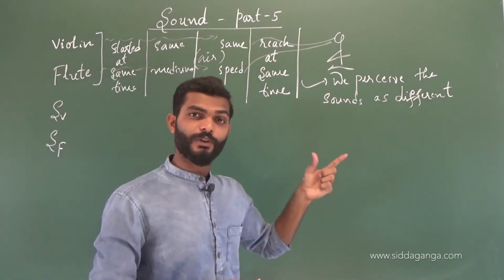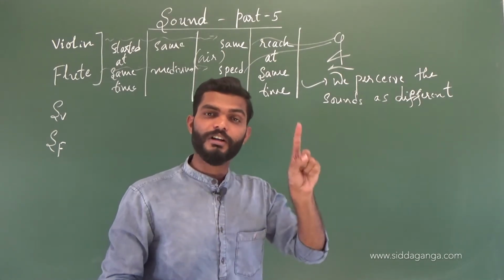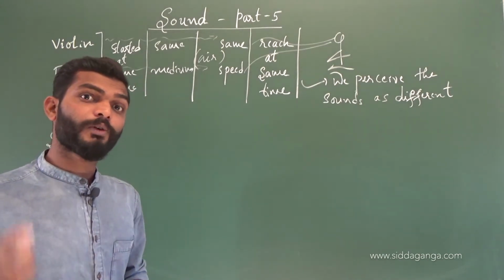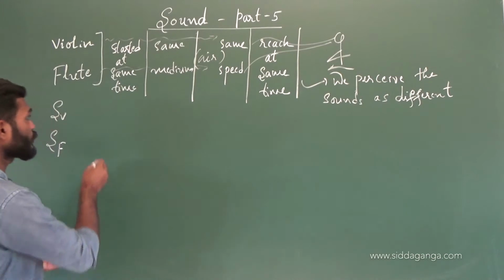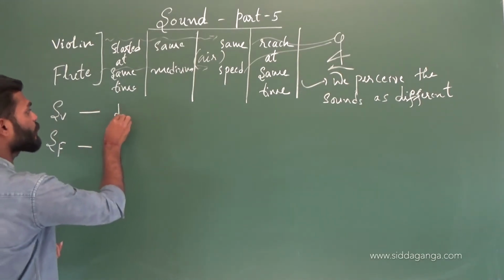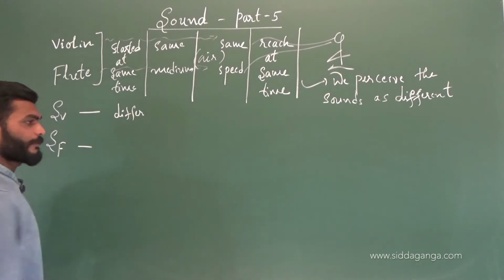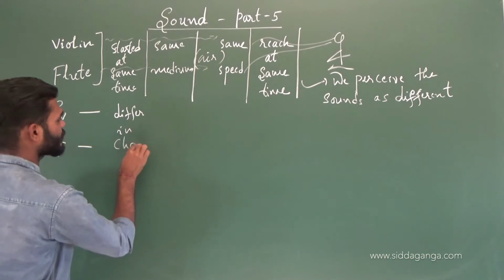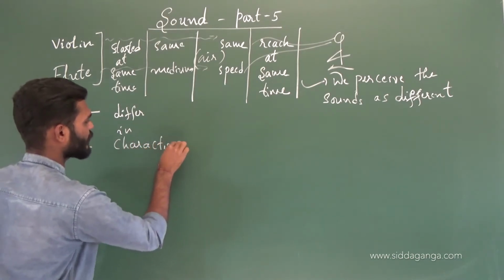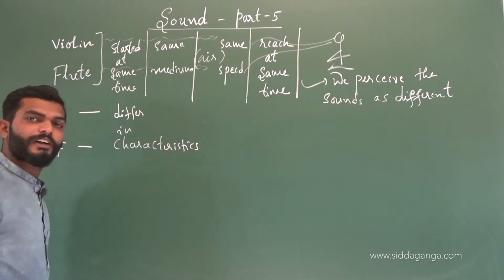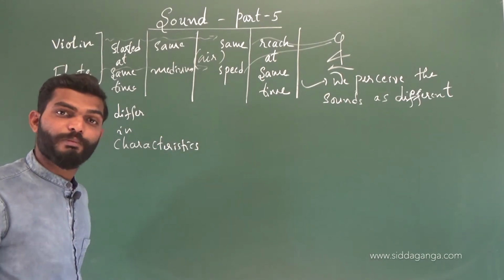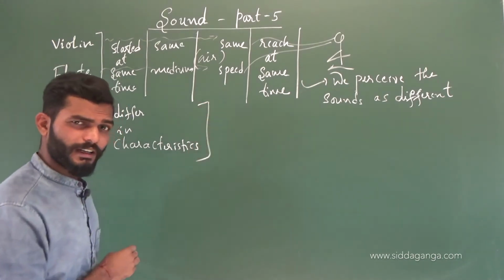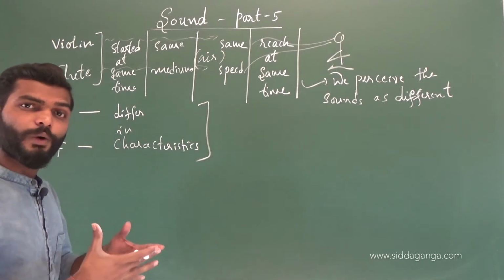This sound is of violin, that sound is of flute. How can you say that, or how can you feel that? You could feel that. When those two sounds differ in some properties, they should be different. They differ in some characteristics, which may be different for different sounds. Mainly there are two characteristics which define the sounds as distinguished.